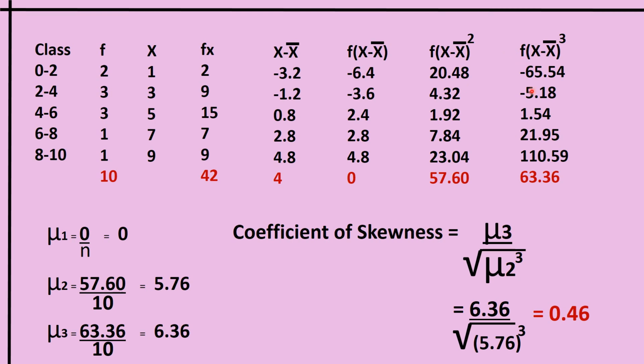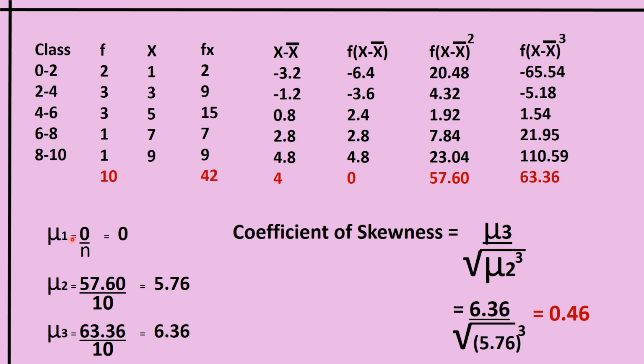Then f into x minus x bar whole raised to 3. So first we have to find x minus x bar whole raised to 3, then into f. For that, each of these values are taken. Minus 3.2 raised to 3 into f, minus 1.2 raised to 3 into f, 0.8 raised to 3 into f. Like that, we have to find this column. And the sum of the values calculated is given here in red letters.